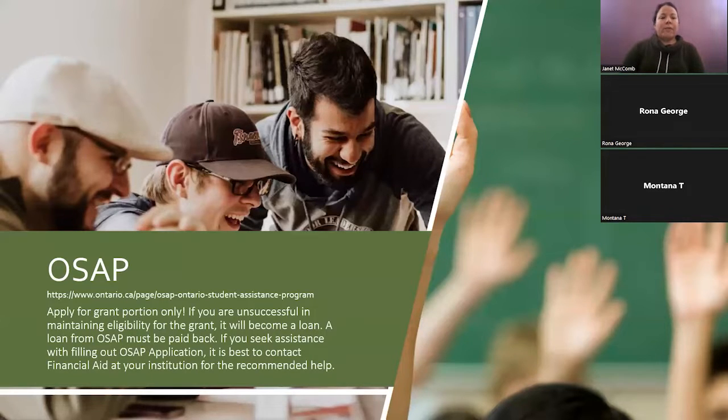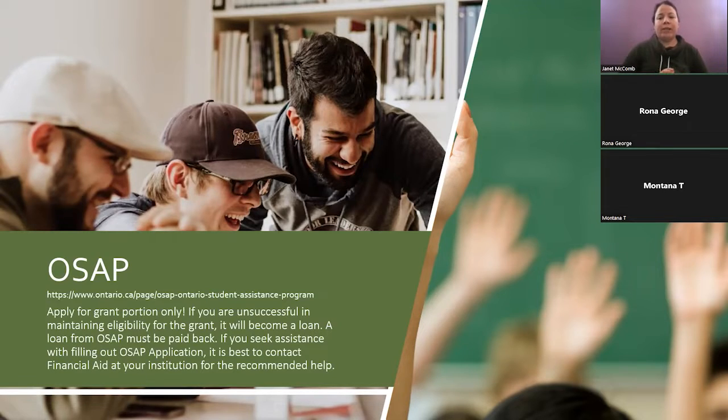Next, we have OSAP. With OSAP, you can apply for the grant portion only. You don't have to apply for the whole loan. That's totally up to you, but you also could just apply for the grant portion only. But with that, there are stipulations and rules regarding how you can apply for that grant portion.